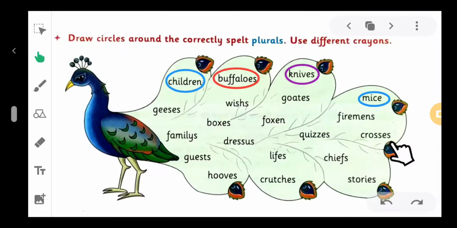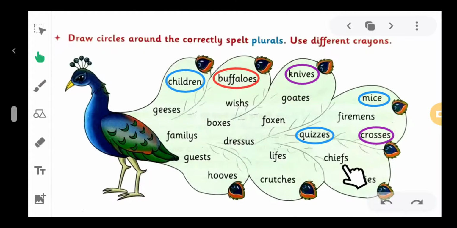Next, crosses. It's the correct spelling of crosses. Yes, so we circle it. Next, quizzes. It's the correct spelling of quizzes. Yes, so we circle it. Next is chefs.